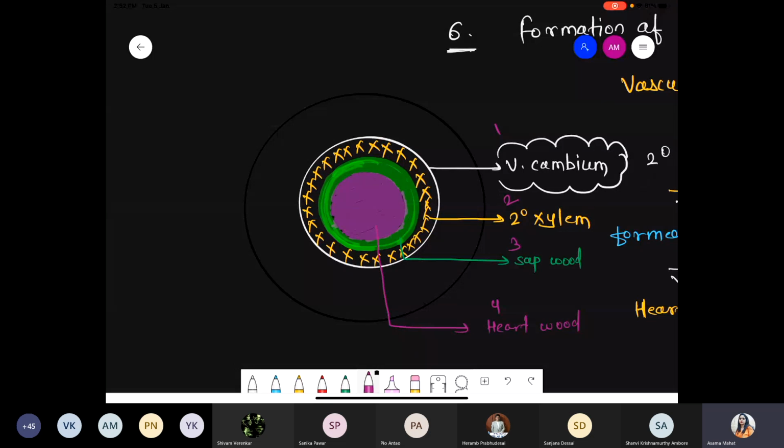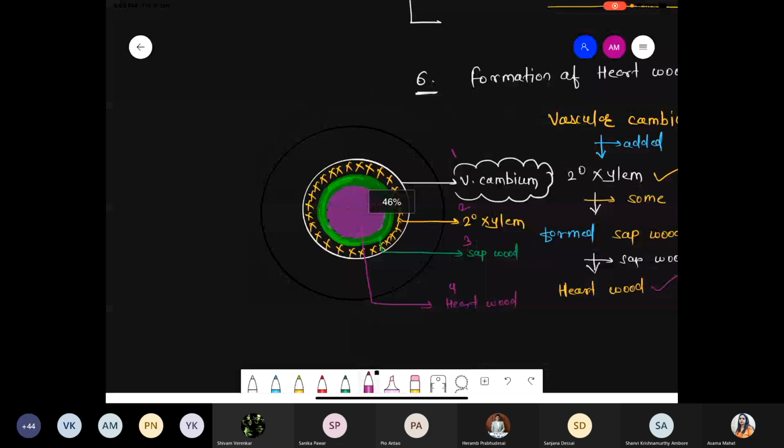Because this part is part of the secondary growth. Secondary growth means what? Now cells are fully mature. This is the stage where wood formation gets initiated, and now we are talking about the different types of wood. We saw spring and autumn wood on the basis of favorable and unfavorable condition. Now we are talking about another type, sapwood and the heartwood. So these are exactly the positions for the sapwood and the heartwood.